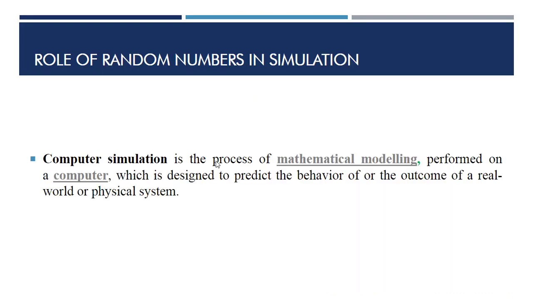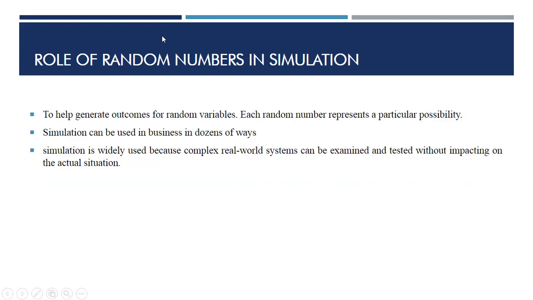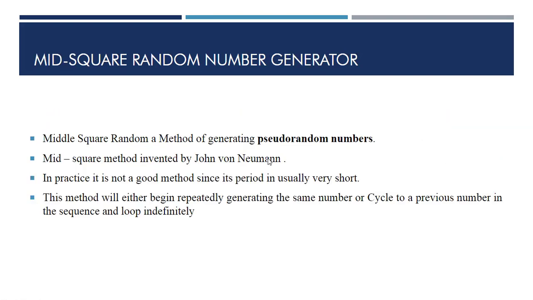Next is computer simulation. This is the process of running mathematical models on a computer, and using this we can predict the behavior or the outcome of a real world system. Next, this is the role of random numbers in simulation. We basically use these numbers to solve complex real world system problems like this. Now let's talk about this method.